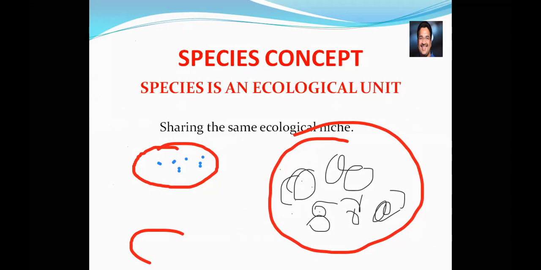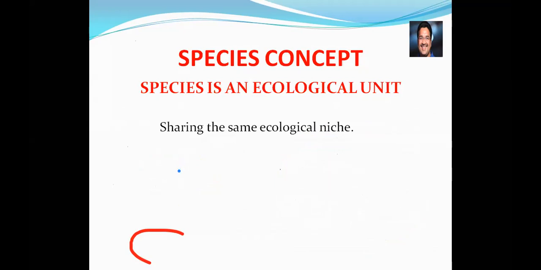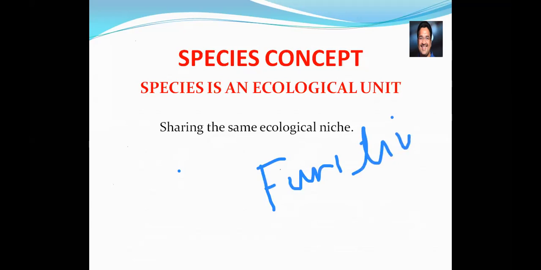Okay. Next, species is an ecological unit. The species is said to be an ecological unit. What is an ecological unit? They share a similar ecological niche. So, what is niche? The functional status of an organism is called niche. As I said to you in the earlier class, species share a similar ecological niche. That's why we call the species an ecological unit. Okay, next.